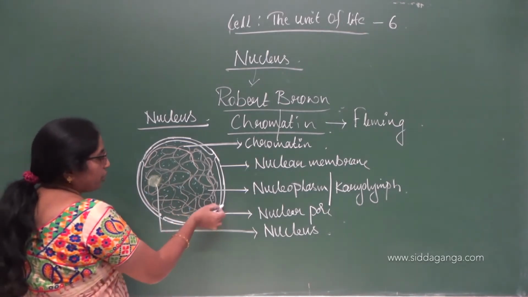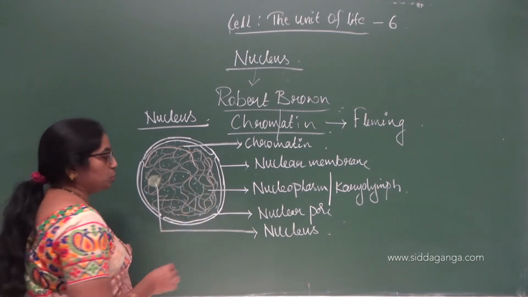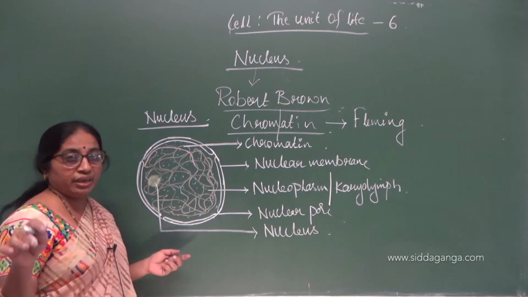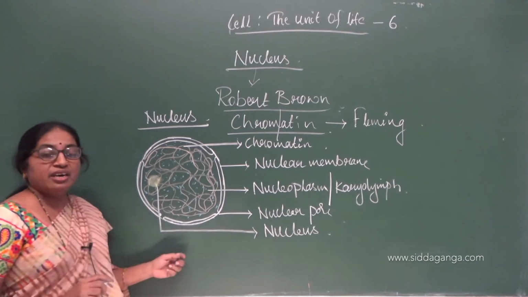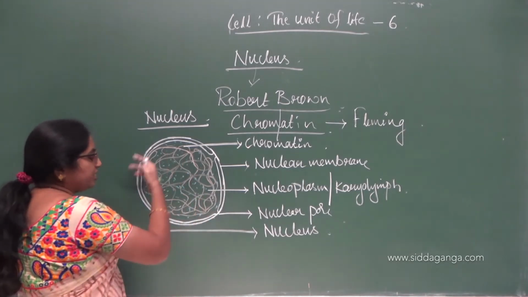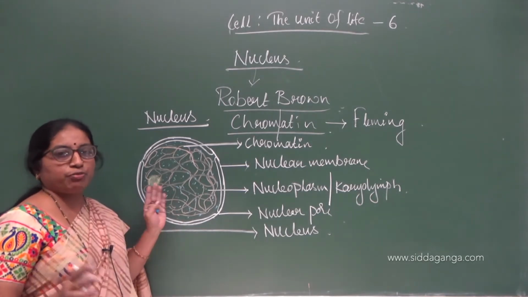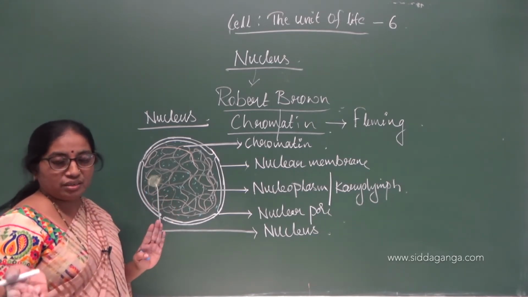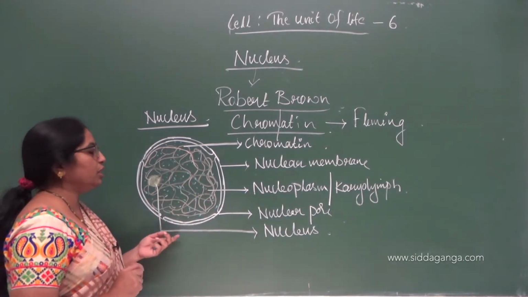The outer membrane is rough, whereas the inner membrane has a smooth surface. The outer membrane has a rough surface because of the deposition of ribosomes on it, and sometimes it is continuous with the rough endoplasmic reticulum. This nuclear envelope or nuclear membrane separates the cytoplasmic contents from the nuclear contents. The contents inside the nucleus and the contents inside the cytoplasm are separated with the help of this boundary-like structure, which is called the nuclear membrane.